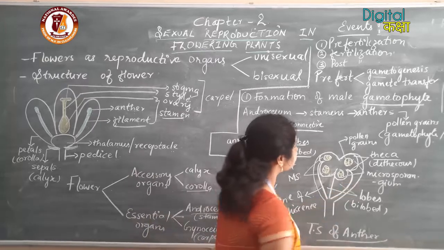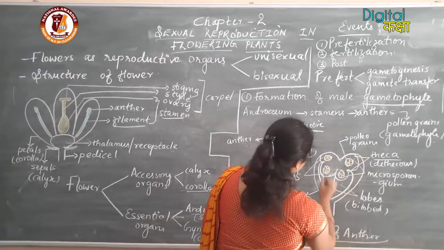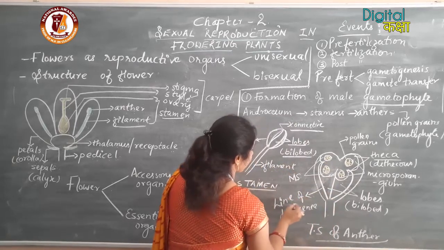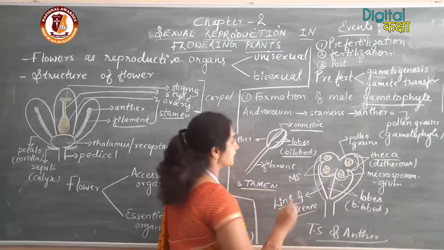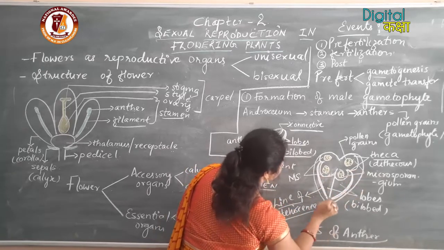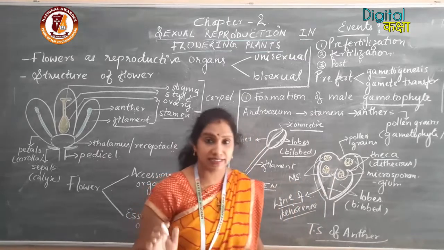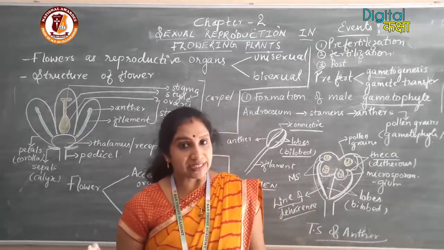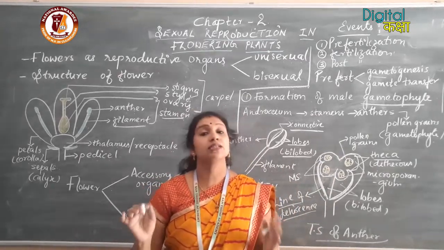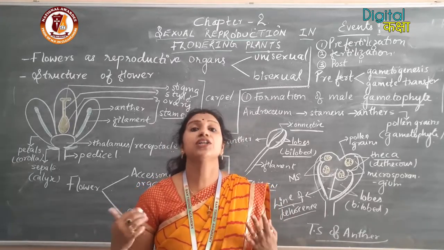Here you can see the two thecae, and the two thecae are separated by a line of dehiscence. Both sides, between the two theca, the line of dehiscence is there. This line of dehiscence has importance when the anther matures and dries up.